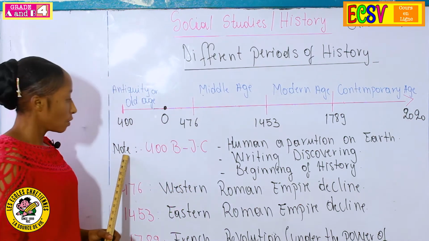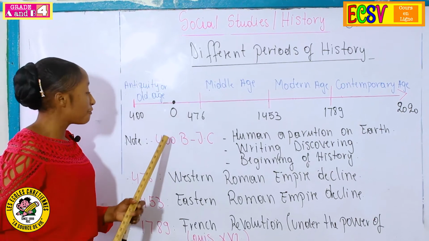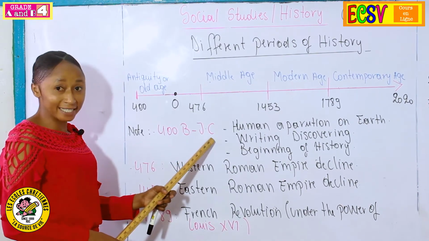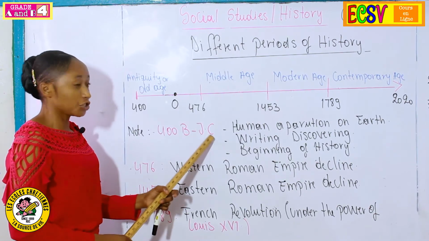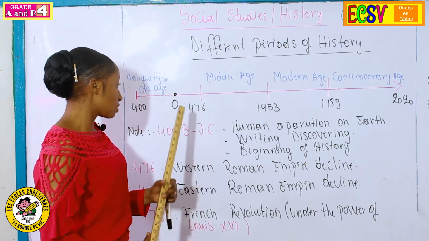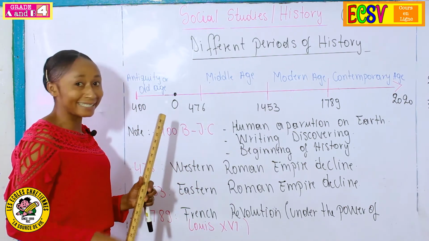The note. What does the note say? From the year 400 before Jesus Christ, B means before Jesus Christ. Remember, in the settings, I tried to explain to you that before, they were counting down.